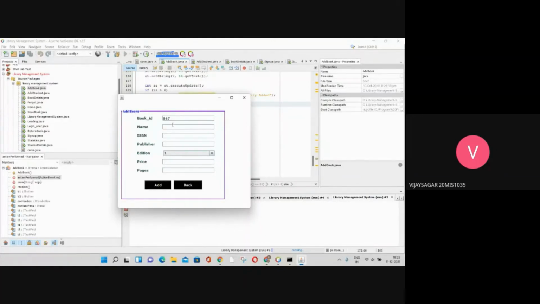First giving book ID number 867, name my book, ISBN number 45127, some random publisher, my book publications, then edition, price, pages. After filling all this, click on the add button. Successfully added. Book details have been added.